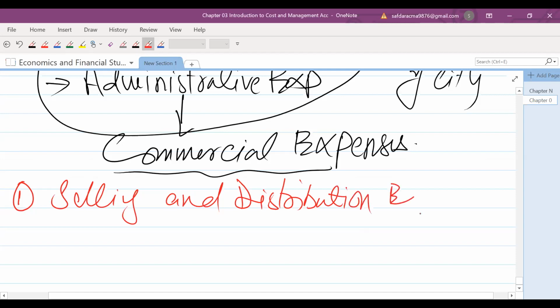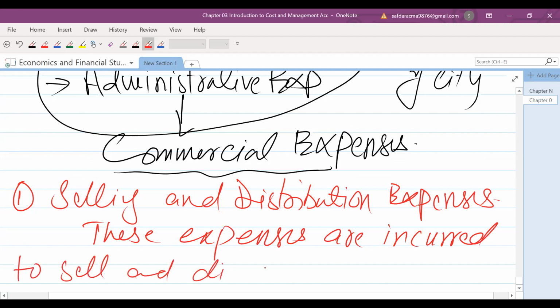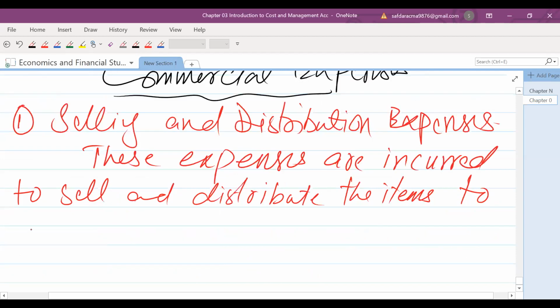Selling and distribution expenses are incurred to sell and distribute the items to customers.